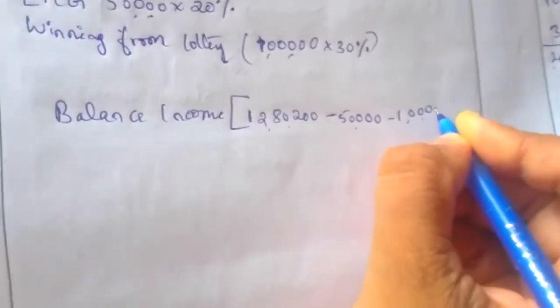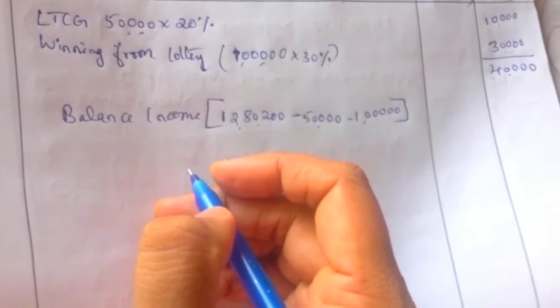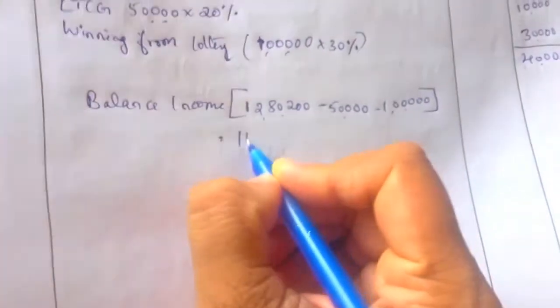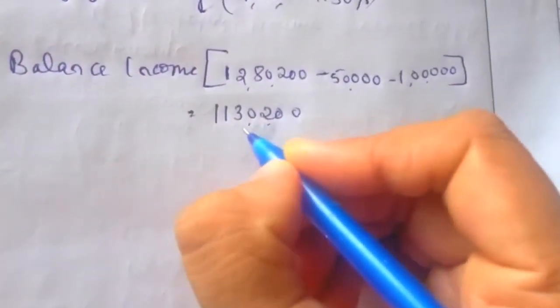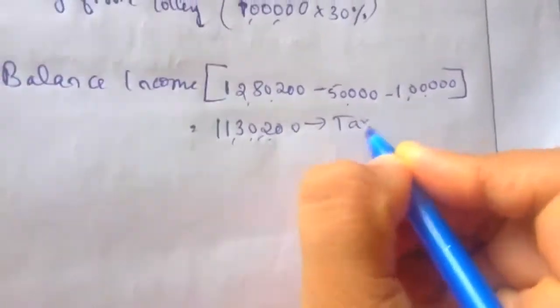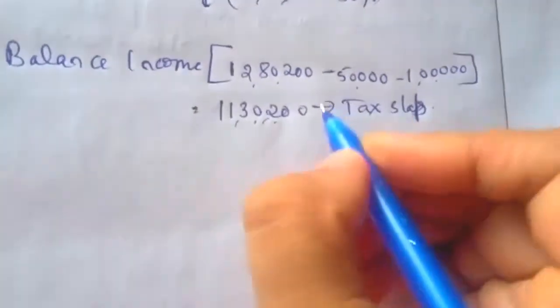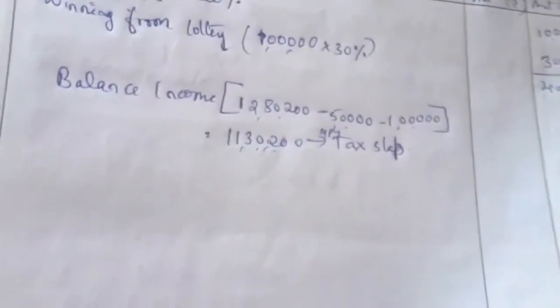The balance income we get is 11,30,200. On this balance income, we have to apply the tax slab.